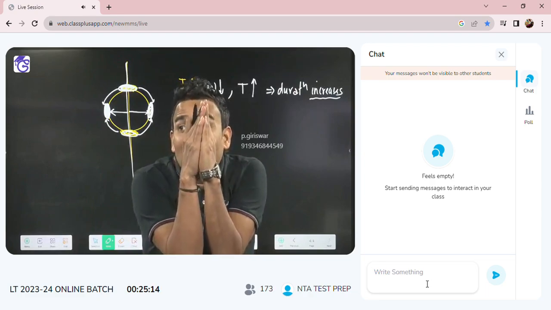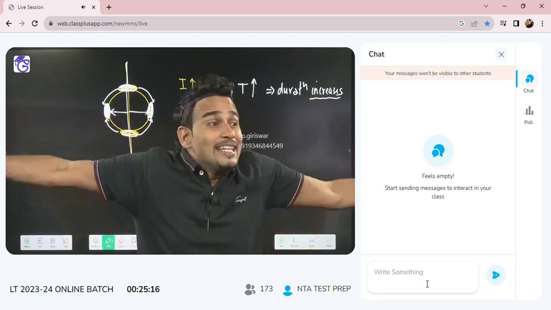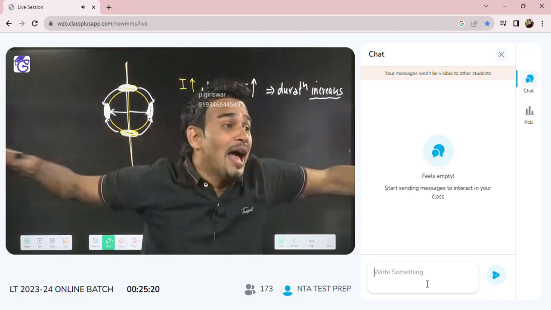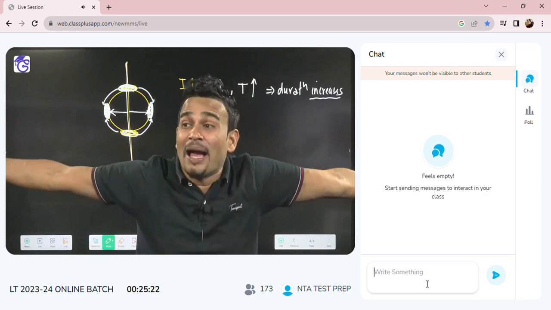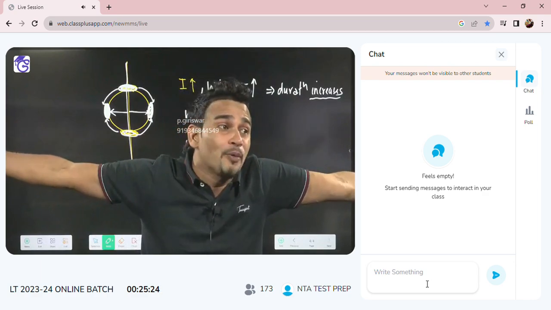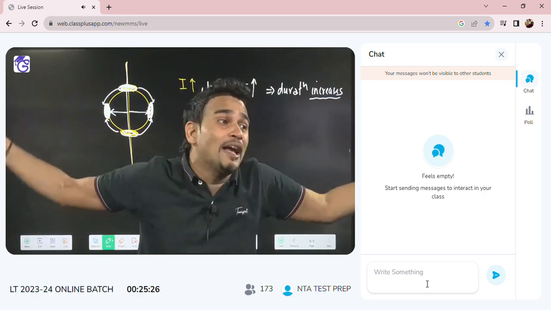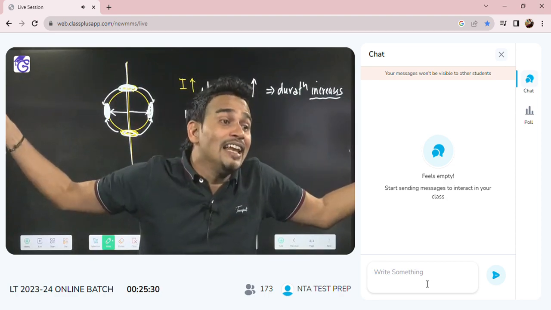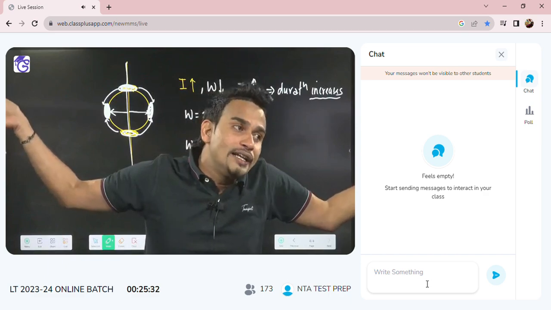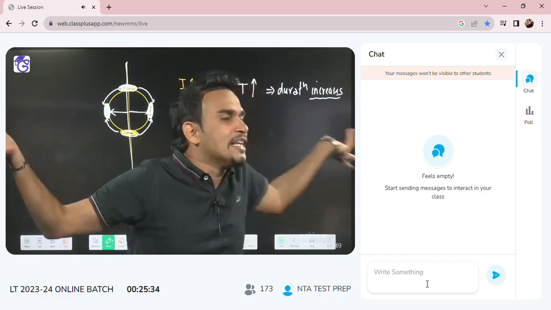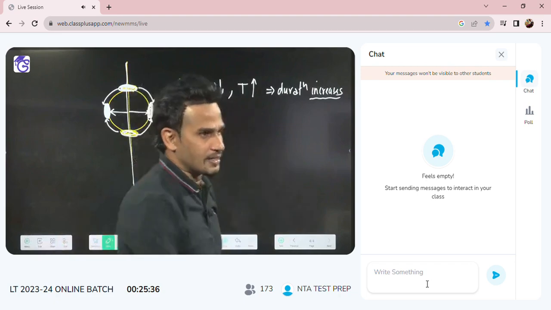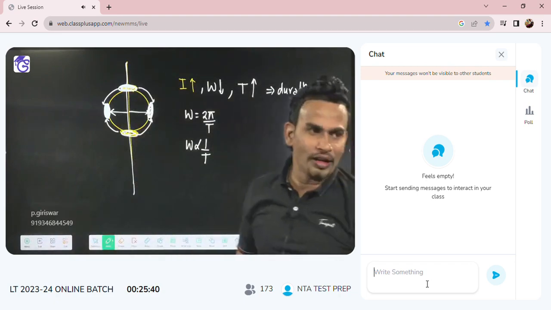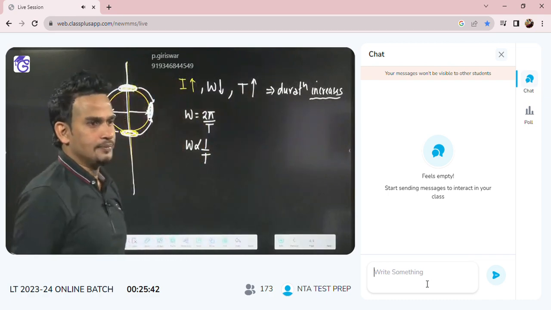When ice will melt, from axis distance will increase. It will go to the equator. So distance from axis will increase. If distance from axis increases, you know I is proportional to mr square. R will become more. If distance will increase, I will increase. If I increases, omega will decrease. Omega will decrease means duration of days and night will increase. We are talking about a rough idea. We don't require the exact value of R.